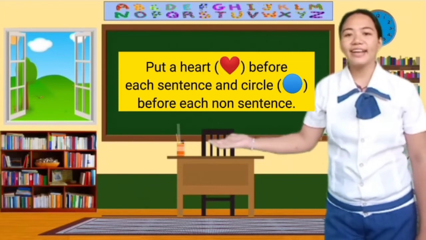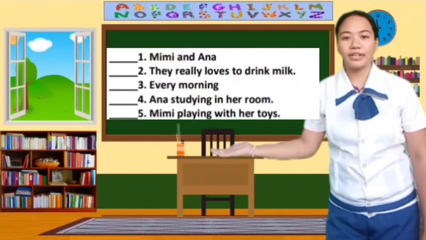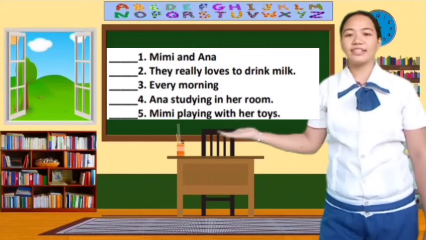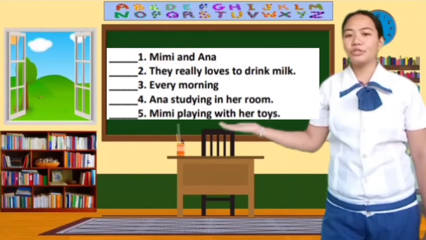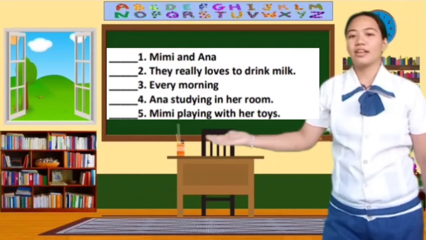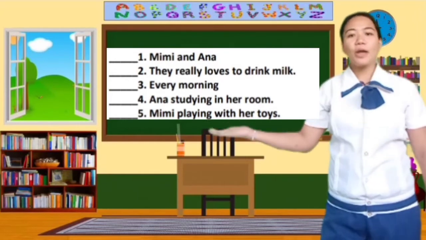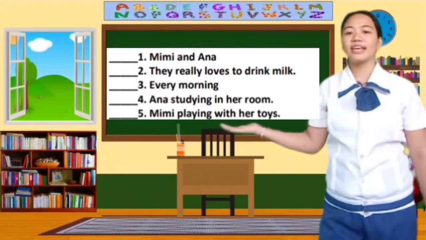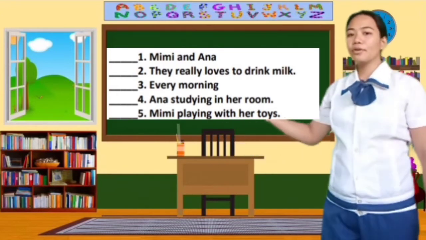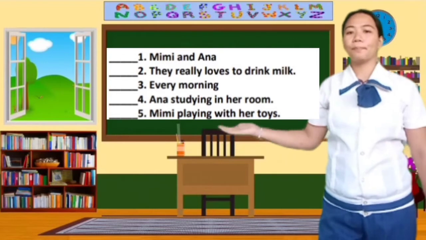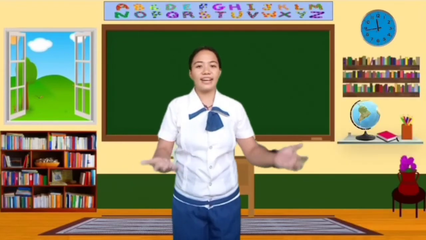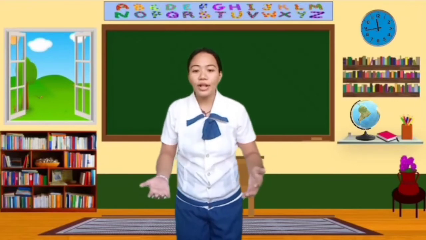In activity 2, you will put a heart before each sentence and a circle before each non-sentence. So number 1, Mimi and Anna. 2, they really love to drink milk. Number 3, every morning. Number 4, Anna studying in her room. Number 5, Mimi playing with her toys.